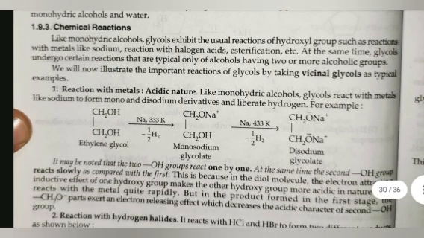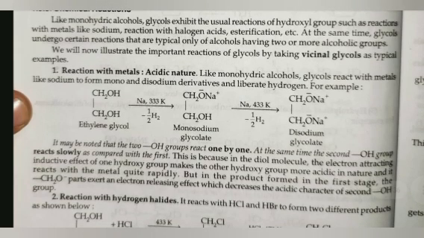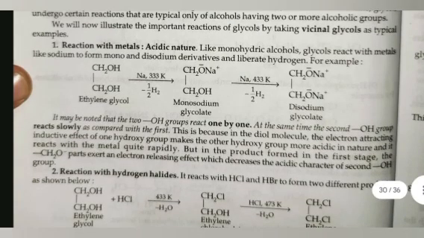Chemical reactions. Like monohydric alcohols, glycols exhibit the usual reactions of hydroxyl groups, such as reaction with metals like sodium, reactions with halogen acids, esterification, etc. At the same time, glycols undergo certain reactions that are typical only of alcohols having two or more alcoholic groups. We will now illustrate the important reactions of glycol by taking vicinal glycols as typical examples.